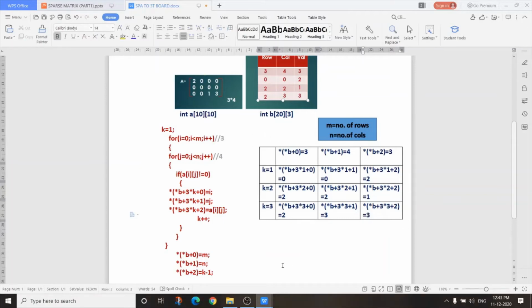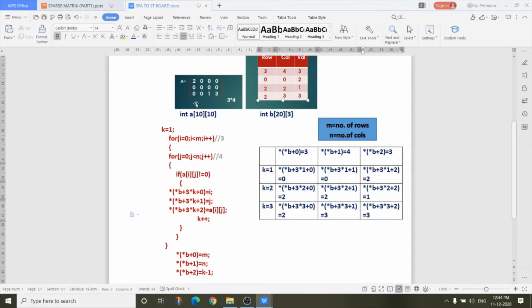So first time, for this 2, this is a non-zero element. k is 1, i equals 0, j equals 0. Check whether a[i][j] is not equal to 0. It is 2. It is non-zero. So what you have to do? *(*b + 3 * k + 0), it is i, that is 0. *(*b + 3 * k + 1), it is j, that is 0, the column value. And *(*b + 3 * k + 2), it is the non-zero element, that is 2. Then I increase k for the next row.